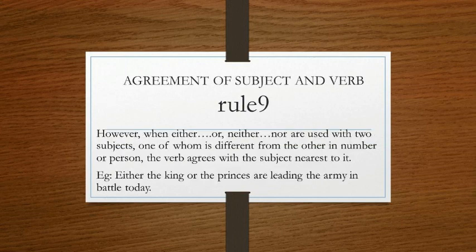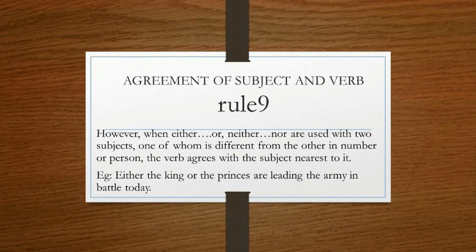Next rule, let us go through it. In the first case we have studied that when either or, neither nor is used, the singular verb is used. Now let us see the next one.